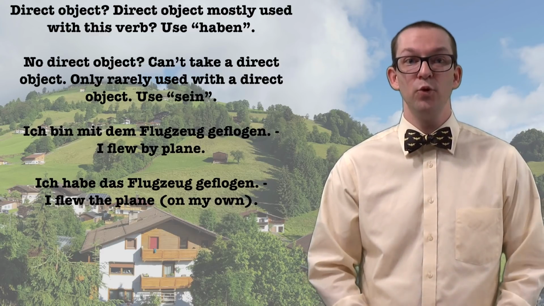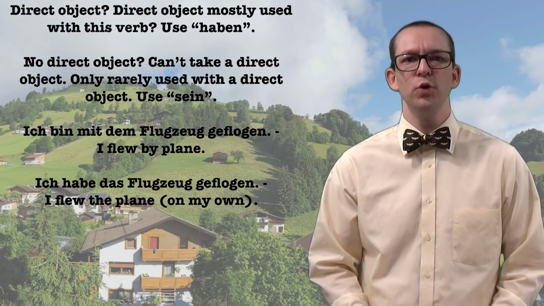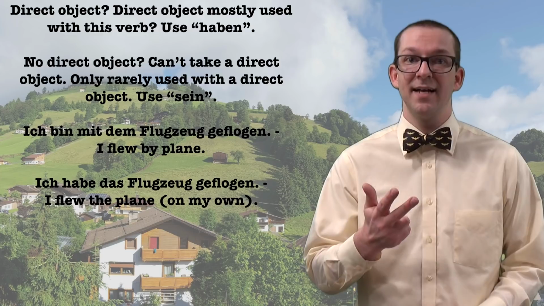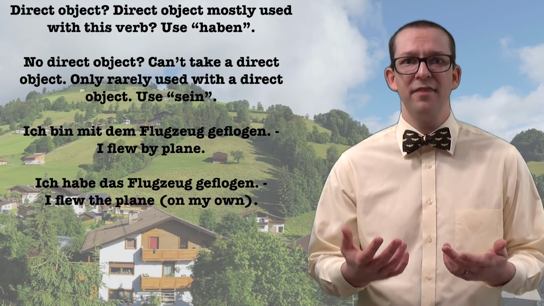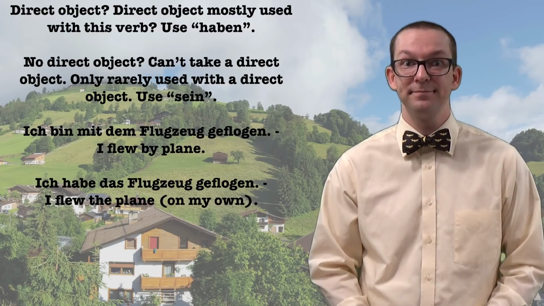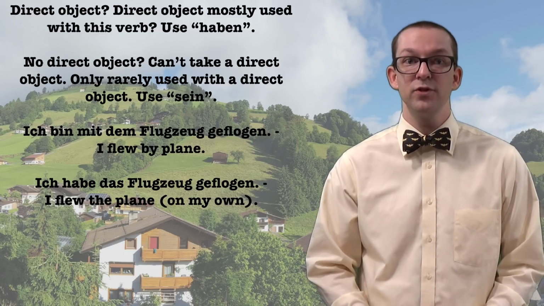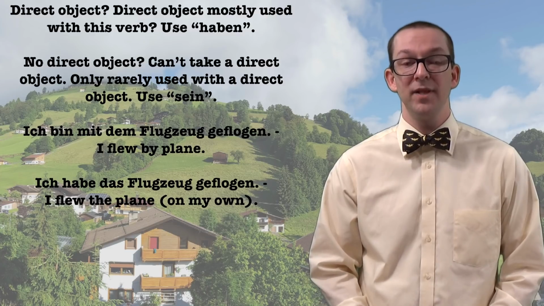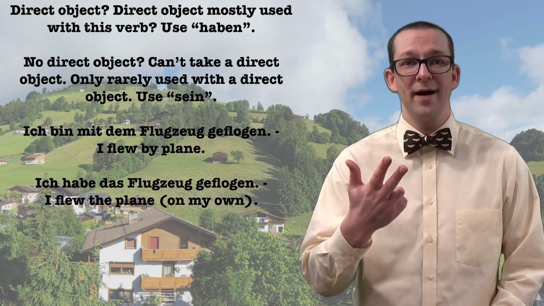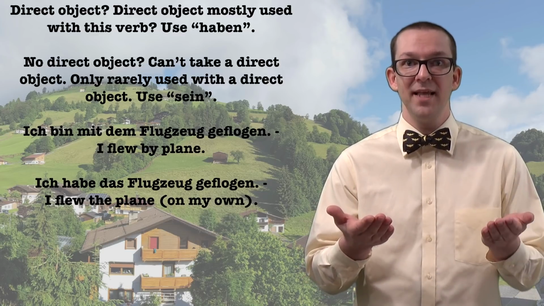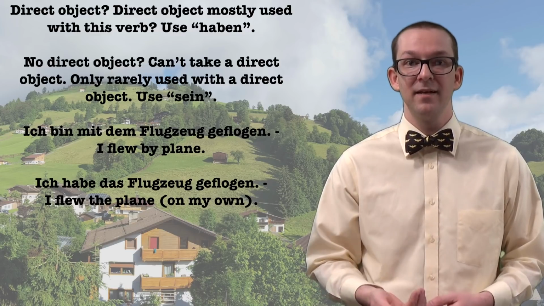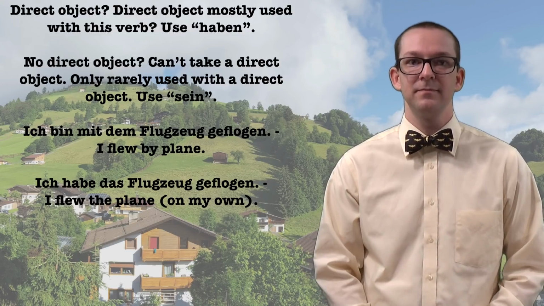Ich bin mit dem Flugzeug geflogen. I flew by plane. No direct object, intransitive verb, requires sein. What did you fly? Nothing. The plane flew, and I went along. I didn't fly anything. Ich habe das Flugzeug geflogen. I flew the plane on my own. Direct object, transitive verb, requires haben. What did you fly? The plane. The plane flew because I made it do so. I flew the plane. The plane is my direct object.